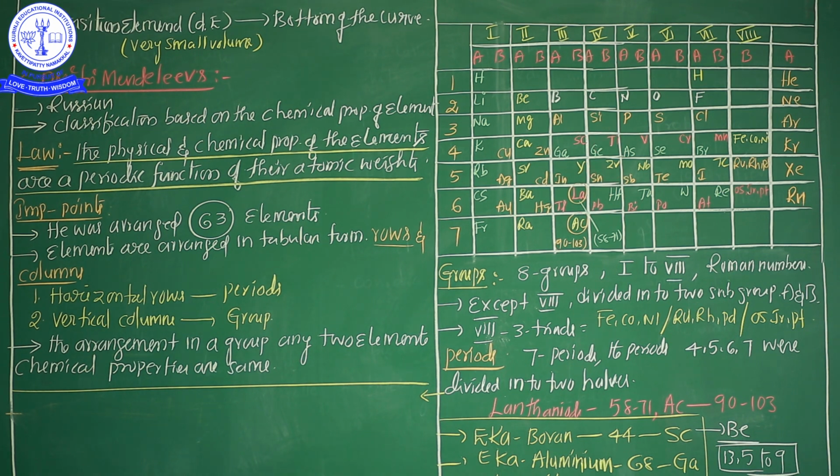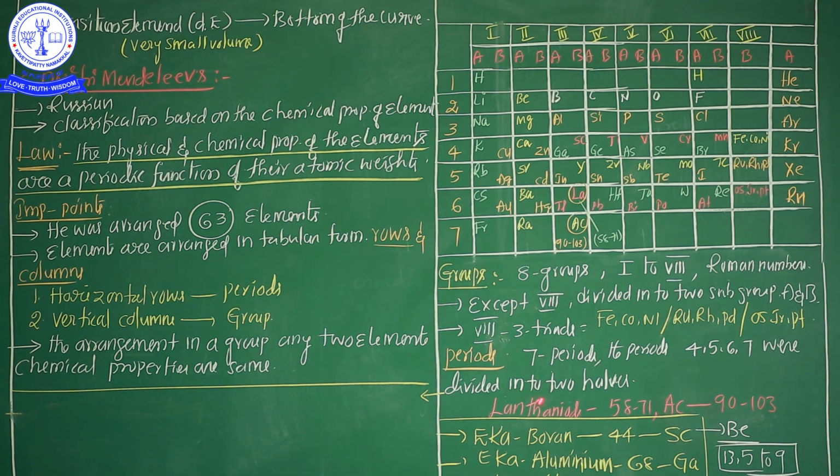After that, the second one is the description of periods. What is a period based on Dmitri Mendeleev's concept? Horizontal rows, meaning left to right, are commonly known as periods. Now we are going to discuss the period point of view.